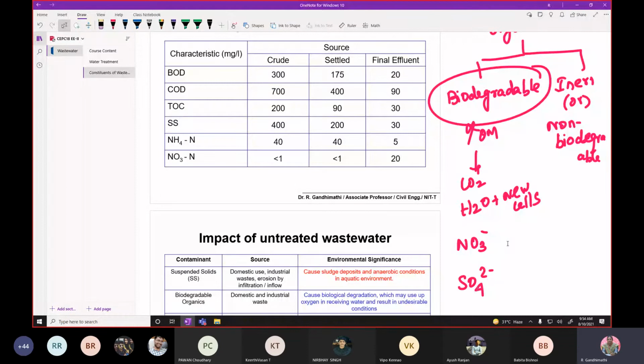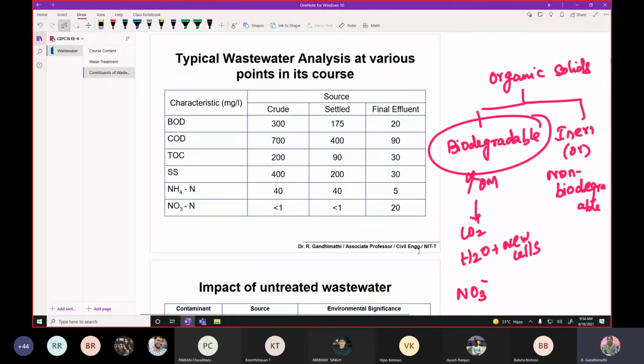Therefore, in order to oxidize the entire organic solids, our objective is to remove the complete organic solids. That means we have to convert the organic solids into carbon dioxide. Therefore, we have to go with a chemical oxidation. We can estimate how much oxygen is required chemically to oxidize the entire organic matter. That is called chemical oxygen demand.